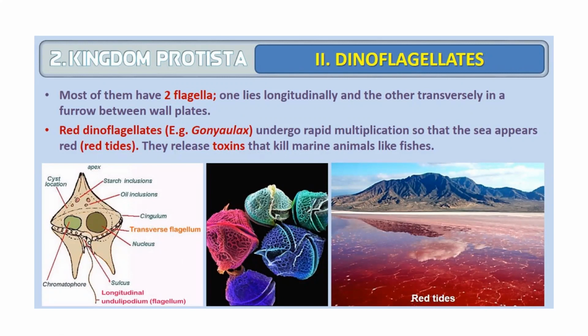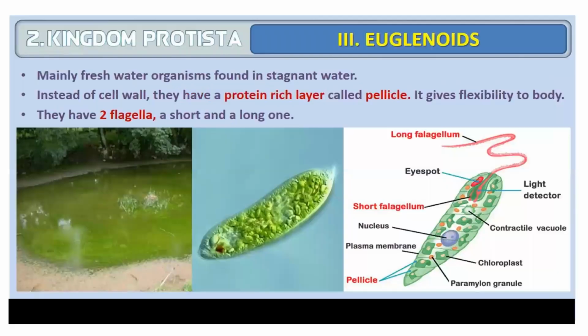Red dinoflagellates, you can see, are called Gonyaulax. Because of the presence of these, especially in the Atlantic Ocean, they show red tides. The water is red in color because of the deposition of these dinoflagellates on the surface. They release toxins that usually kill marine animals like fishes.